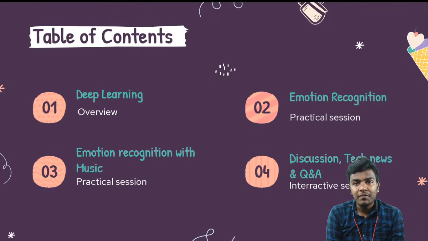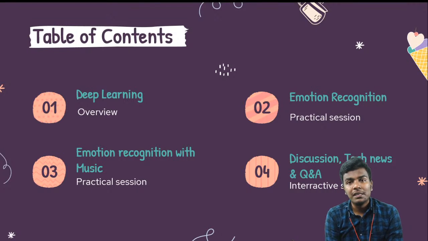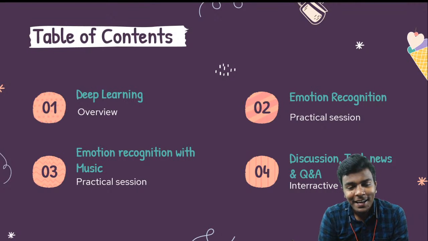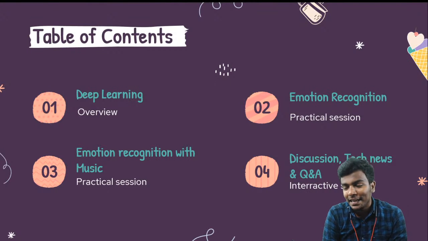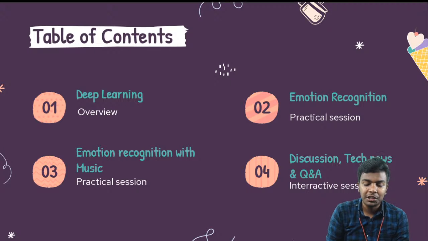With the help of that, you're going to play music according to the emotion of the baby. For example, if you are in a happy mood, you'll listen to happy songs. If you are in a sad mood, you'll listen to a kind of sad song, which will help maintain our emotion, right? So we are going to deploy that in an application. And then the discussion: we are going to have a discussion, tech news and Q&A in today's session.